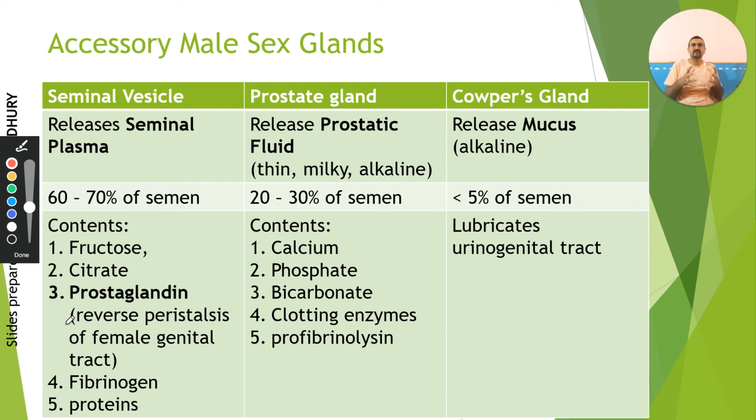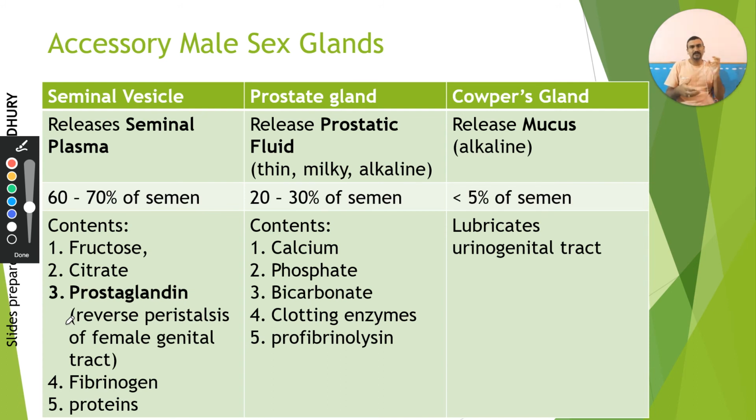Female genital tract has a normal peristaltic movement, as a result of which, if anything is present inside, it will tend to come out. But when it reverses that peristaltic movement, it also allows a mild contraction of the genital tract and the uterus, allowing whatever is present in it to move inward rather than outward.